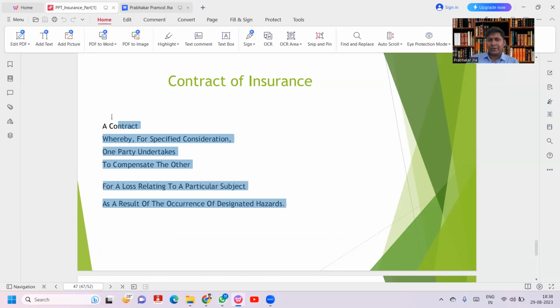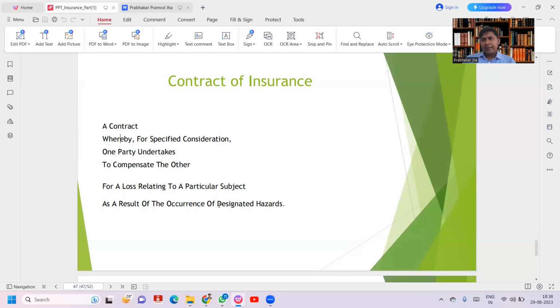Take the example of fire insurance: for a premium, the insurer undertakes to compensate the insured for a loss relating to fire as a result of the occurrence of a few designated risks like lightning and burning. These are the designated hazards.